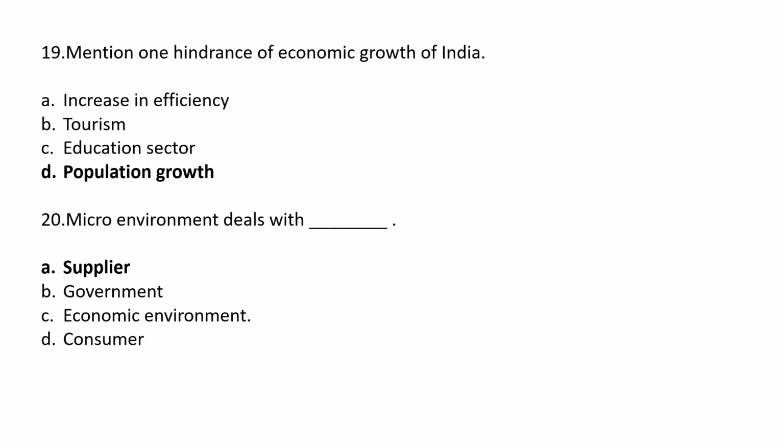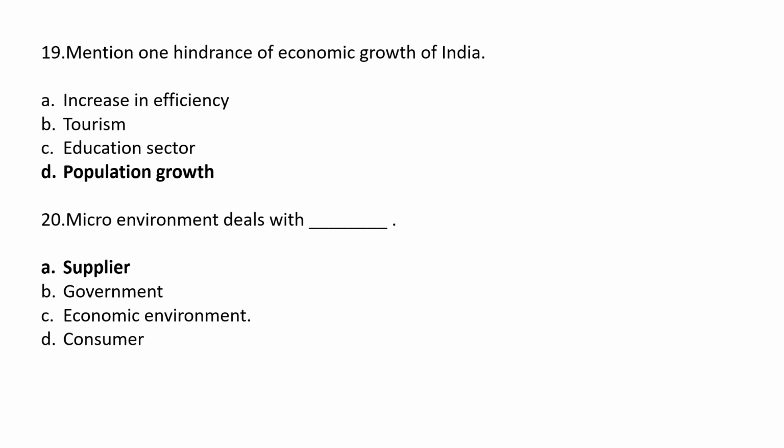Mention one hindrance of economic growth of India. Option A increasing efficiency, option B tourism, option C education sector, option D population growth. The correct answer is option D population growth. Population growth is one of the hindrances of economic growth of India.